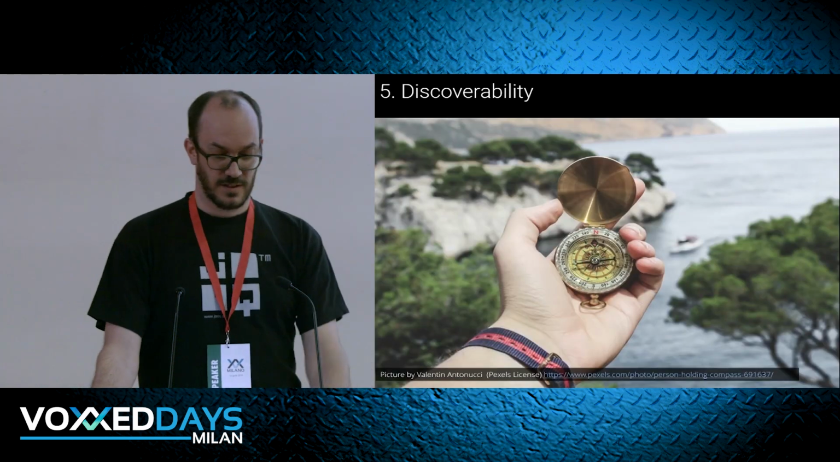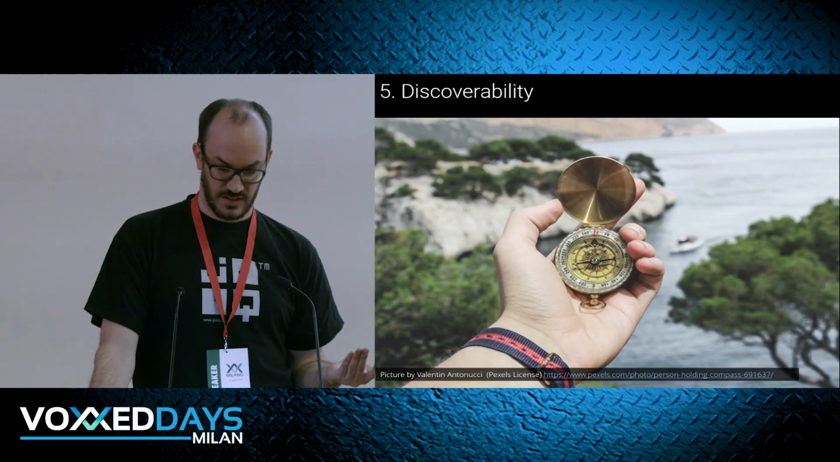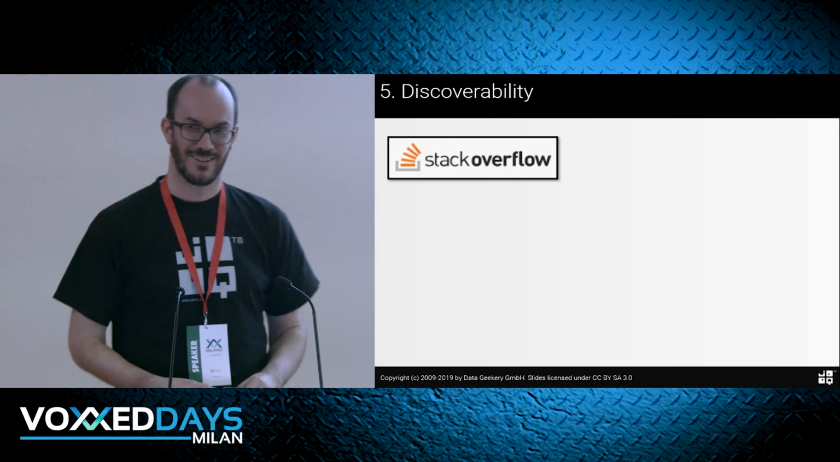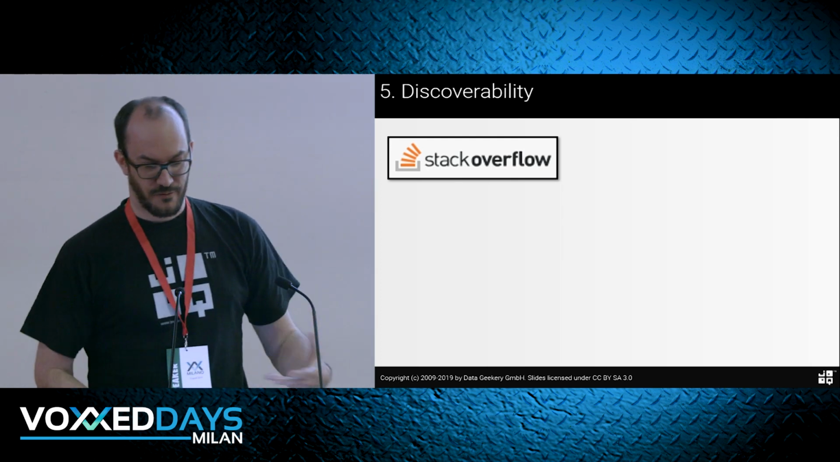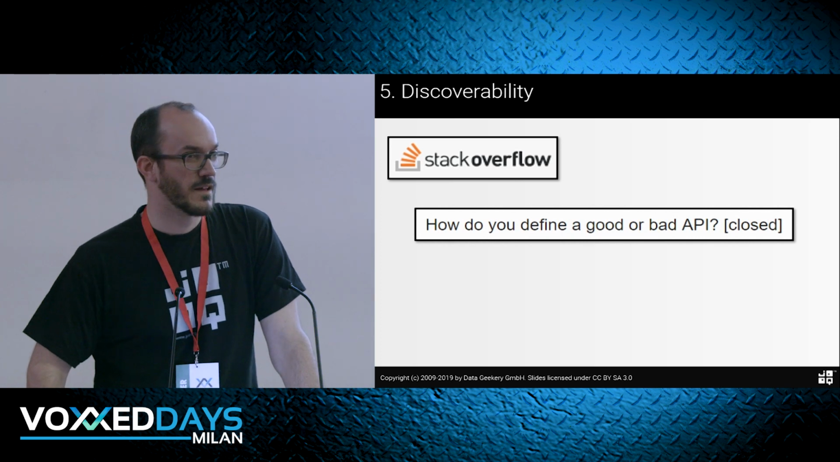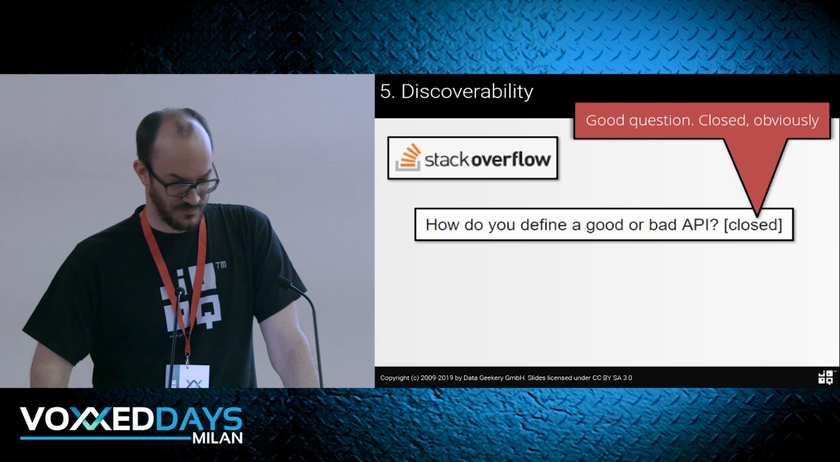Bullet number 5, discoverability. And this is one of the most important things in my opinion. Discoverability. When you go to Stack Overflow to discover how to implement your logic, I found a very interesting question here. How do you define a good or bad API? And because it's such a good question, obviously it was closed. Yeah?